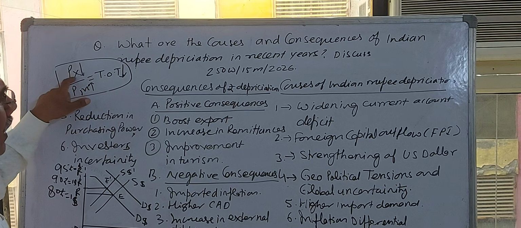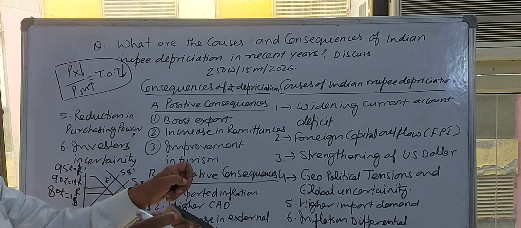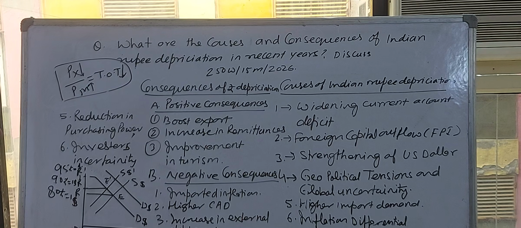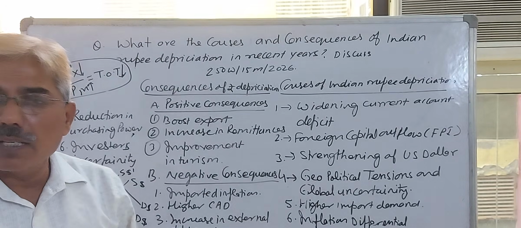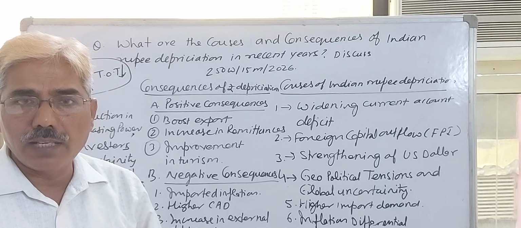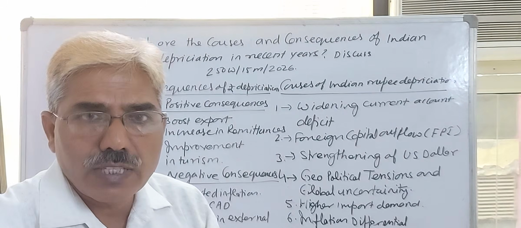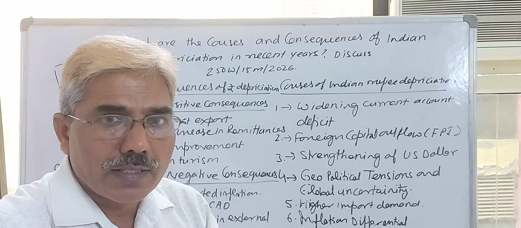But due to decreasing prices, our export will increase more, import will decrease more. That will reduce our current account deficit. That is the possibility. It also increases remittances because our labor is cheaper in other countries. Our business process outsourcing services are cheaper. We begin to provide more services.